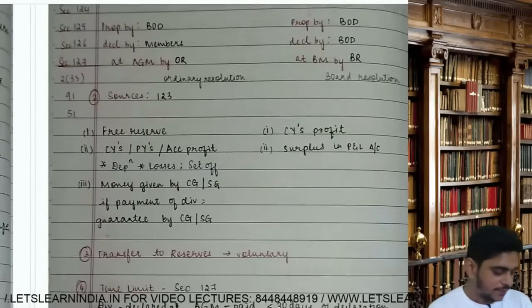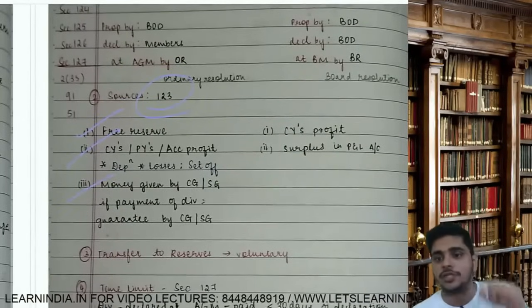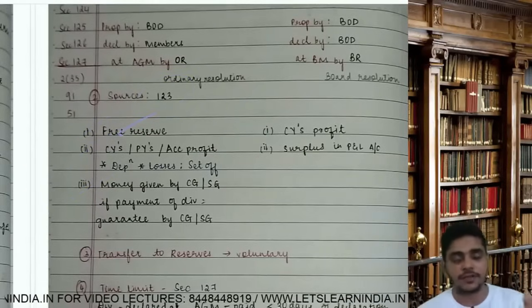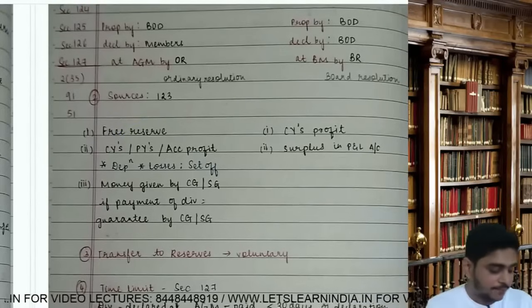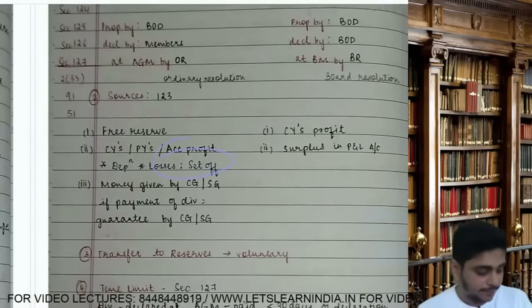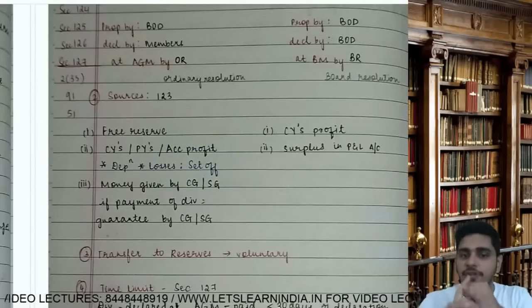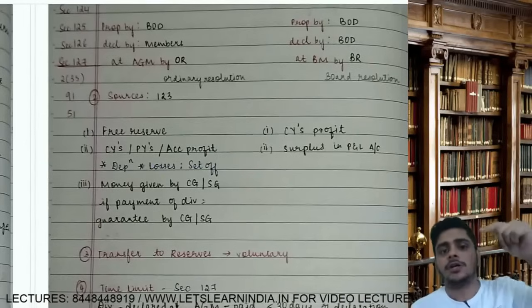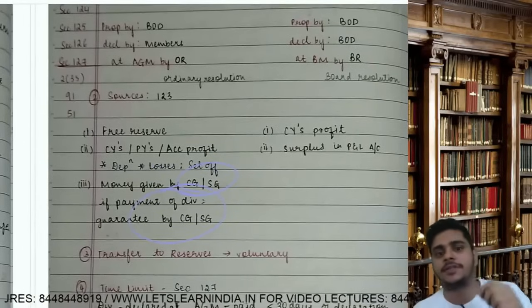So the sources are in section 123. First source, free reserves. Second, current year's profit, previous year's profit, accumulated profit, but after providing depreciation, and losses should also be set off. Third, money given by CG or SG if payment of dividend is guaranteed by CG or SG.